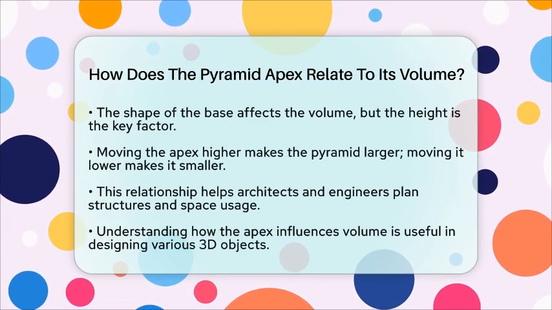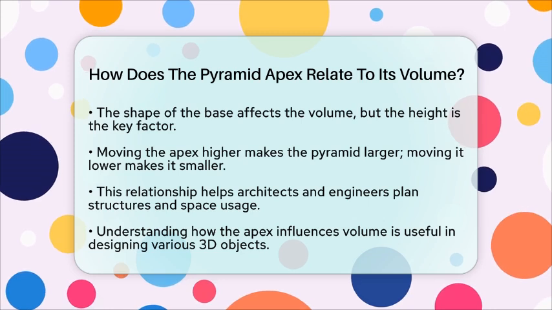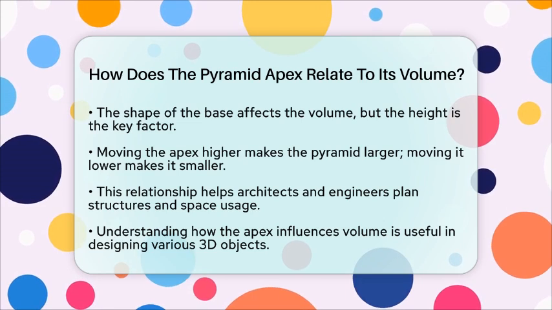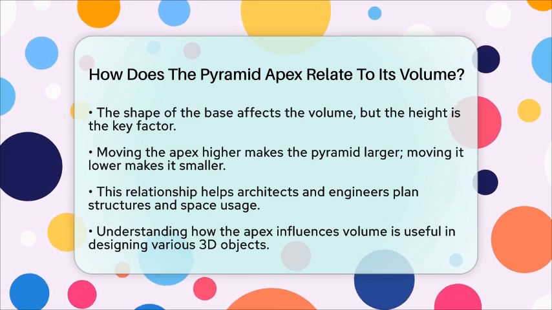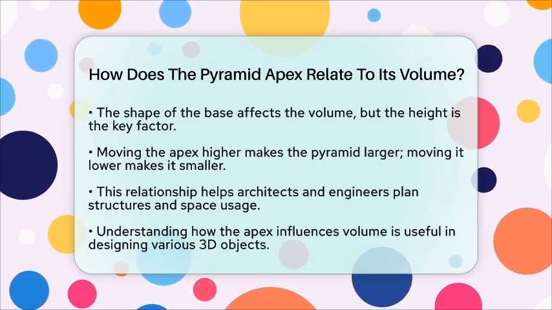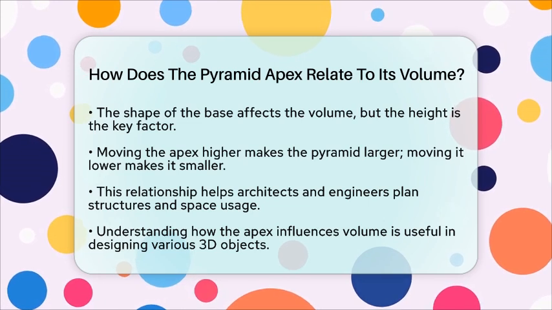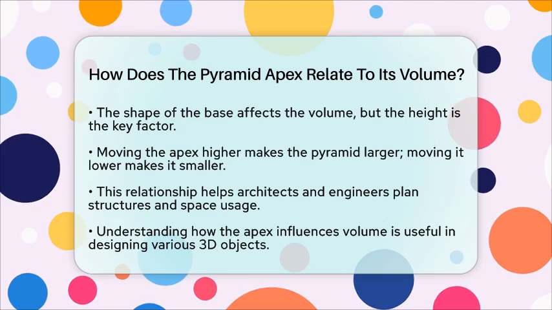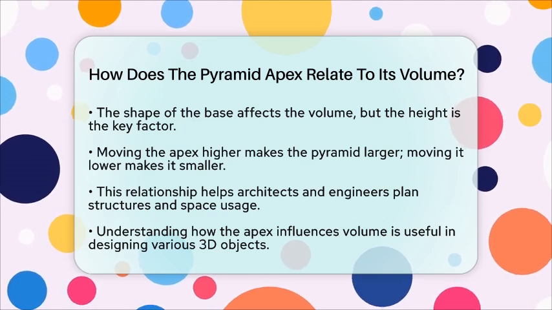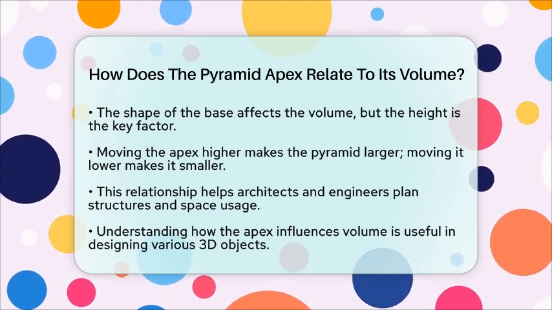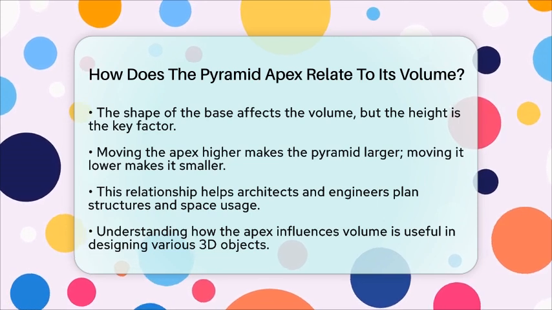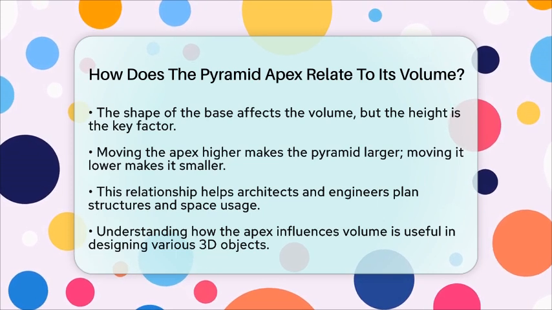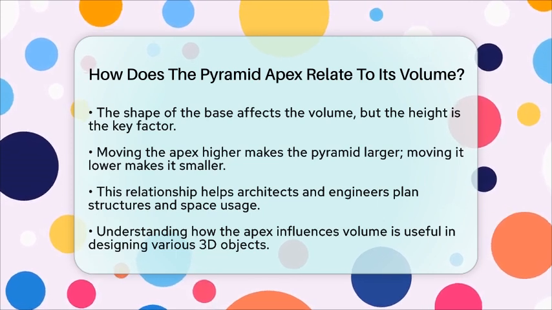This relationship helps architects and engineers figure out how much material they need for building pyramid-shaped structures. It also helps in understanding how space is used in different designs. Knowing how the apex influences the volume makes it easier to plan and build all kinds of three-dimensional shapes. Whether designing a monument or calculating storage space, understanding this connection between the apex and volume is essential. It's a straightforward but powerful idea that links the shape's top point to how much space it contains.